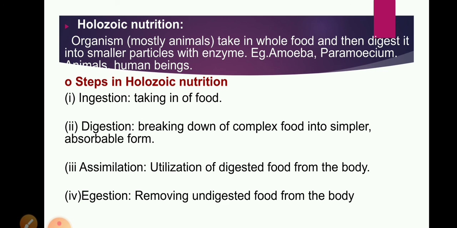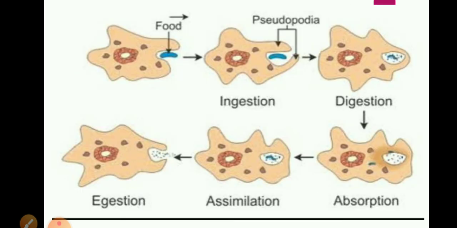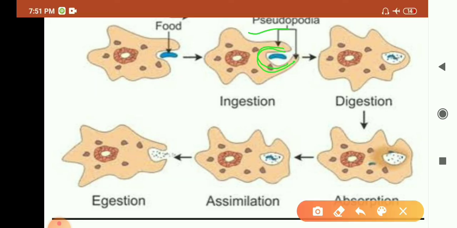These are the steps followed in the holozoic mode of nutrition. We will take the example of amoeba. See, amoeba takes food using pseudopodia, which are finger-like projections that take food particles, forming a food vacuole. For example, this is a food particle. This amoeba, which is irregular in shape, will form a finger-like projection, take this food inside the body and keep that food in the food vacuole. Inside the food vacuole, the food particle is broken down into simpler form with the help of enzymes.